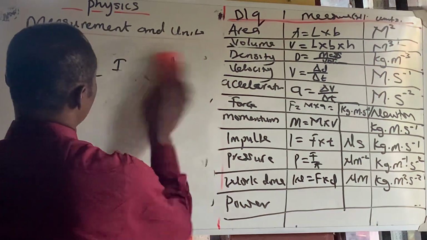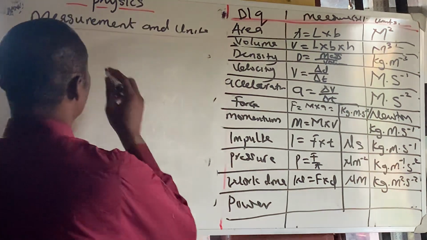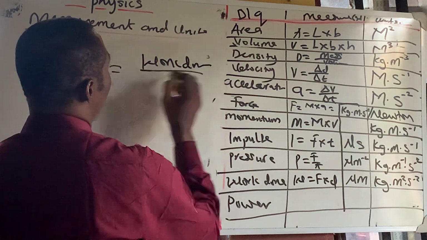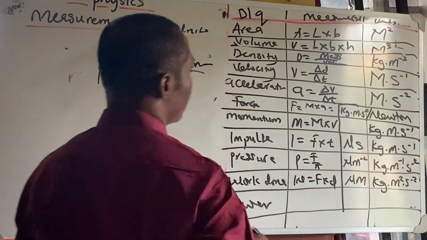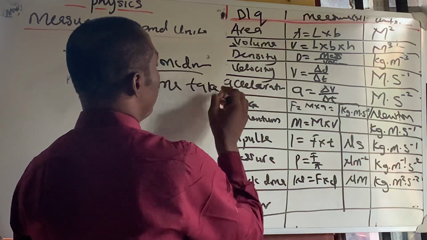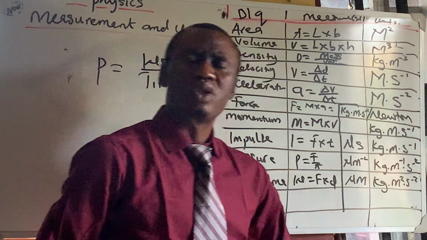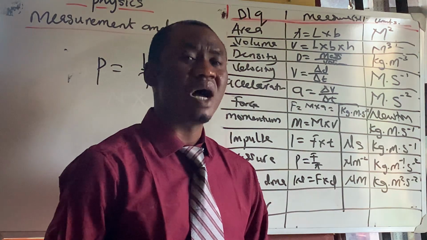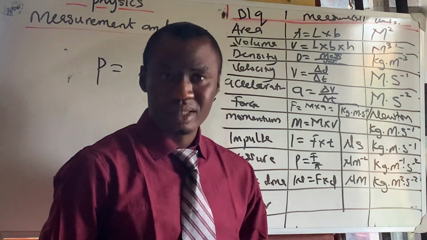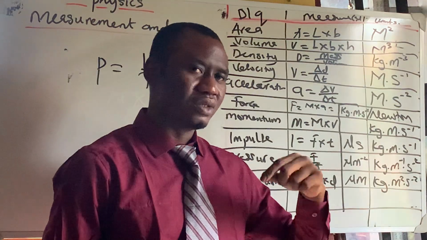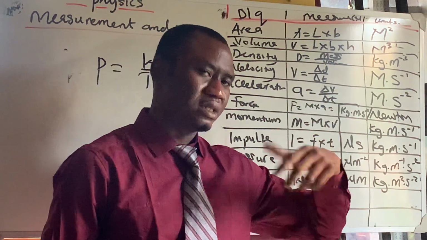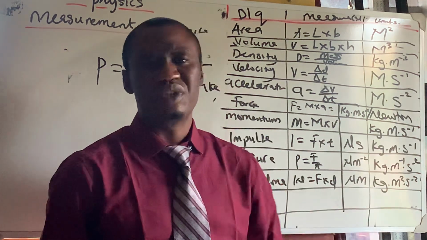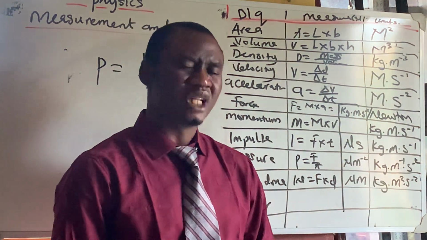Power is work done over time taken. So go and solve for this using the solution method I gave to you, and get me the units of power. You know, power is measured in watts. You know, power is measured in joules times seconds raised to the power of minus 1. And then you can solve a lot. Just pause the video and try it out. But let me give you the answer.